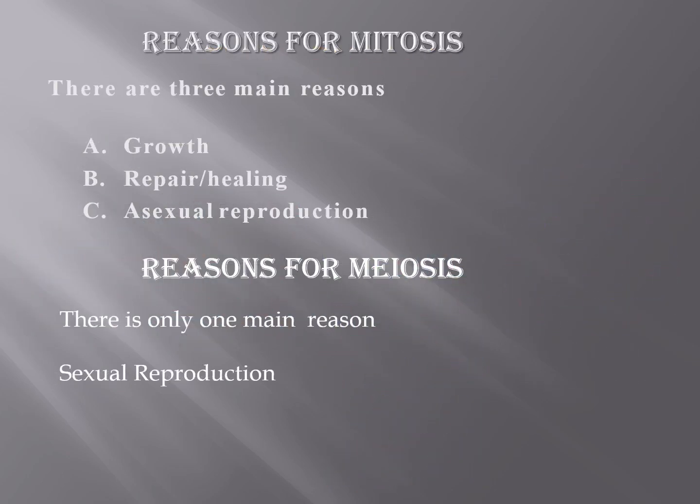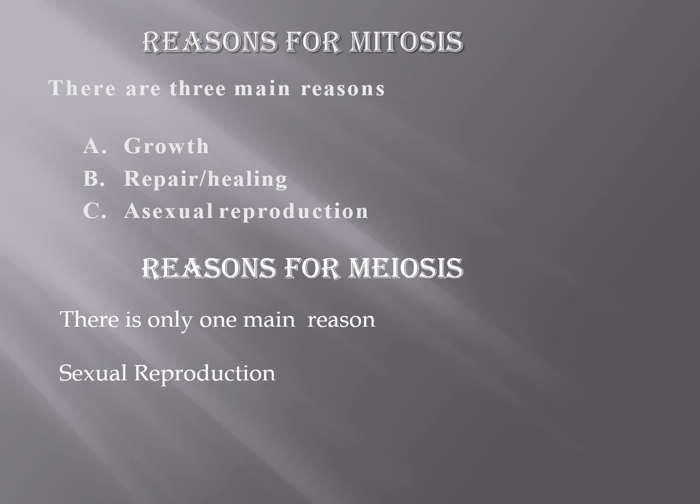Reasons for mitosis. There are three main reasons for mitosis. The first and most important reason is the growth of an organism. Any individual grows by increasing its number of cells in the body. So, by the process of mitosis, they increase the number of cells in their body and they grow. The second important reason is repair and healing. Whenever any wound or damage takes place in the body of any organism, it is repaired by new cells, and these new cells are produced by the process of mitosis.